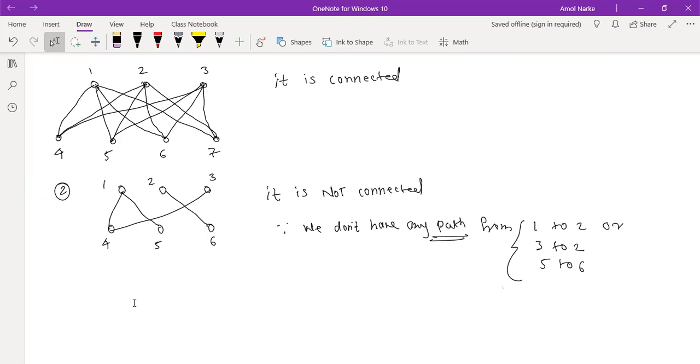Done? Sir, 5 to 3 can also be the case, right? Yes, lots of cases are there. Oh, 5 to 3 we have a path, no? See, 5, 1, 4, 3. We have a path, no? Okay, so 5 to 3 is not the case. Only 2, 6. Either we have 2 or 6 here. Like that.